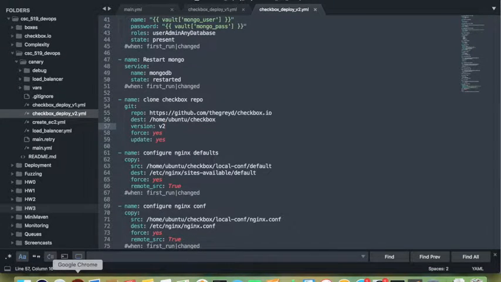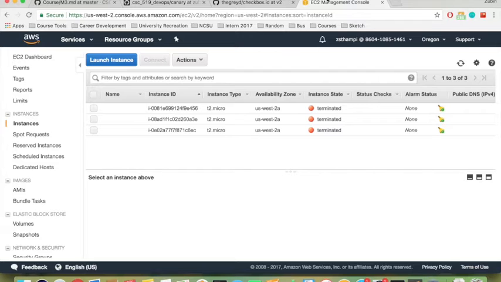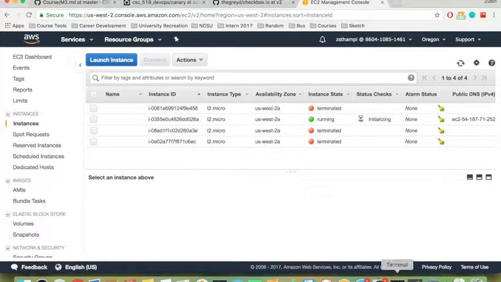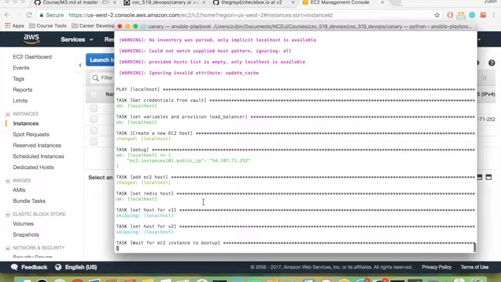Let me just show you the EC2 instances now. There weren't any running instances before we triggered the script. It's created one now, and the rest of the script should be running.